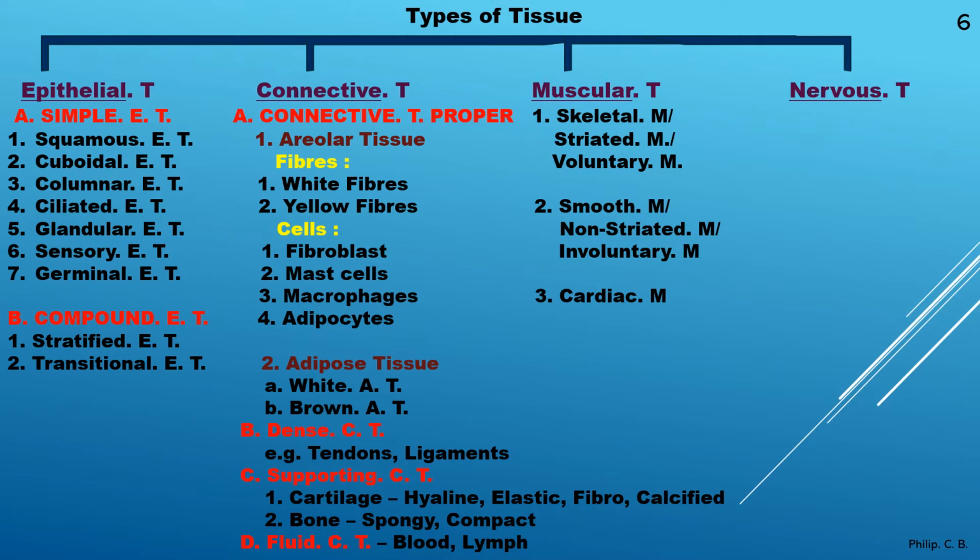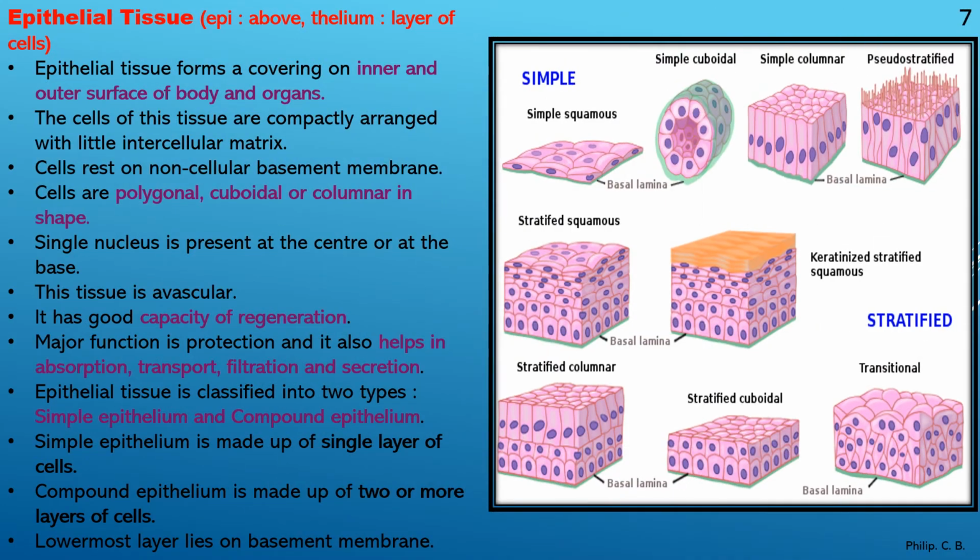So this is the slide where you can learn and revise the entire chapter. Clear? Moving further. Now we go into detail about the epithelial tissue. As I mentioned, in this part of the chapter we learn epithelial tissue and their types. So here, epithelial tissue: epi means above, thelium means layer of cells. Okay. First point, epithelial tissue forms a covering on the inner and outer surface of body organs. That is why the name epi, above or the outer part. So it forms which part of the body? Inner and outer surface of body and organs.